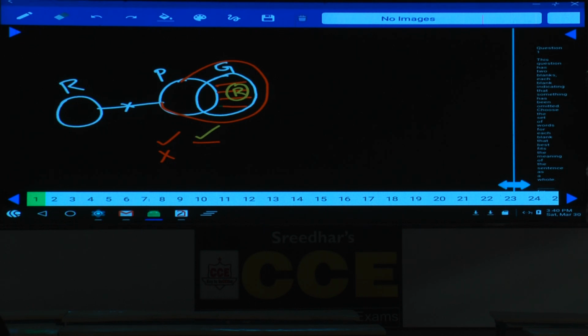Only 1 follows, sorry, only 2 follows. Only 2, that is given in the choice. Sorry, "some gains are not profits" is definitely false. I have proven all gains are profits, and the first one is false, and only 2 is true. Only 2, that is given in choice 3.